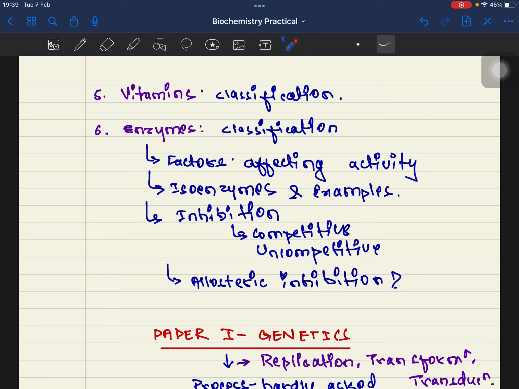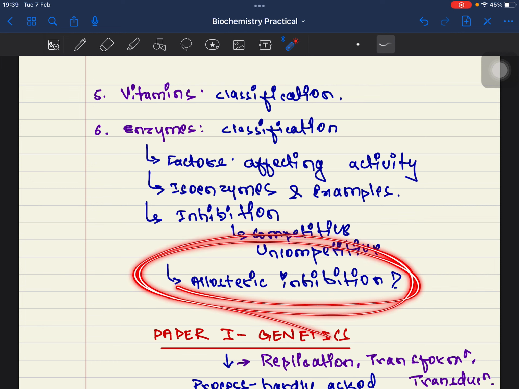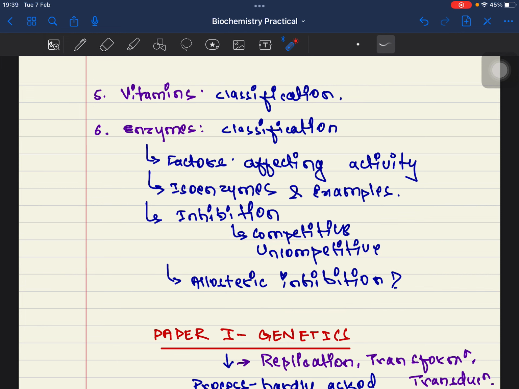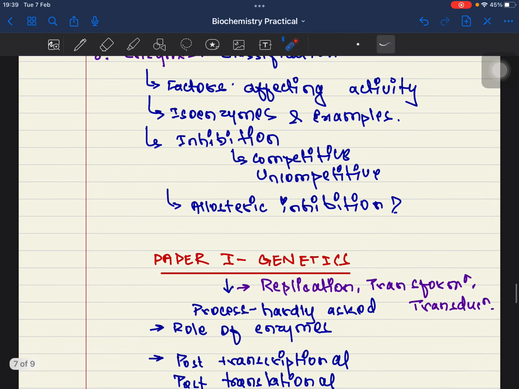CKMB, CKMM, CKBB, right? CKMB in heart, CKBB in brain. As examples, you can also give lactate dehydrogenase. You can give examples about aldolase, right? You can give many examples. Also allosteric inhibition. The question I was asked personally most frequently was, what do you mean by allosteric site? Any site on the enzyme other than the main site where the substrate is acting is called an allosteric site, right? And what do you mean by allosteric inhibition? You must know about that as well.